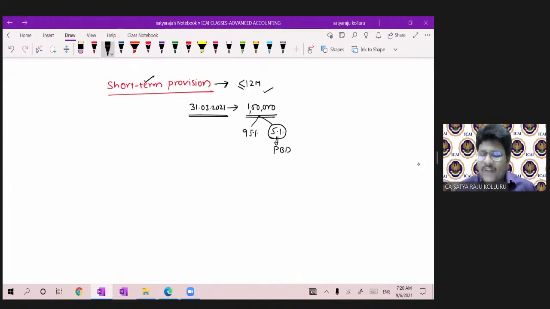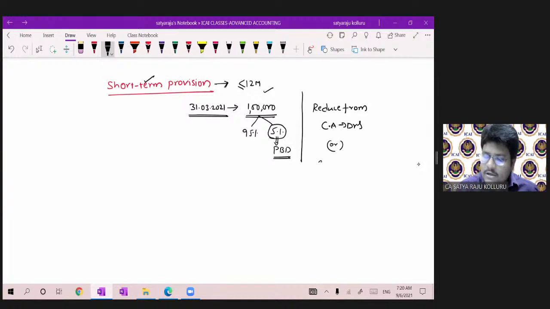Number two. Sir, why is PBD shown under provisions? Why is it not reduced from debtors? Actually, there are two accounting treatments available. Number one, you can reduce it from current assets under debtors, or you can show it under short-term provisions.